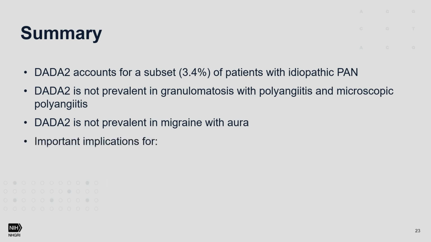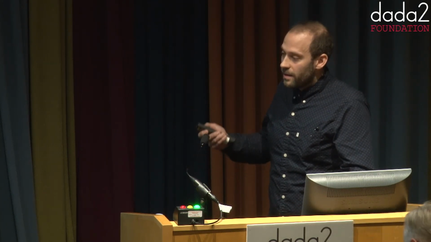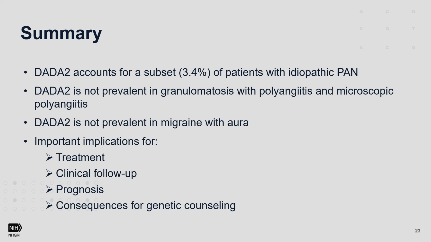And this has important implications because we already heard several times today, and I think we now get the talk from Dan, who talks about the TNF inhibitor treatment in DADA2. TNF inhibitor treatment is not the mainstay of treatment for PAN, so it's important that these individuals are identified so they can be treated differently. Also, the clinical follow-up of these individuals is different, the prognosis, and also important, since DADA2 is an autosomal recessive disorder, it's important for the family members and for genetic counseling of these individuals.